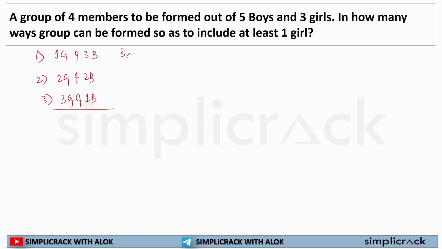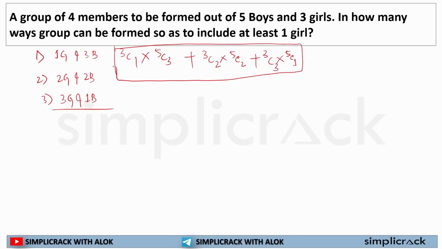So I can write: out of 3 girls I have to select 1, out of 5 boys I have to select 3 for the first scenario, plus for the second scenario out of 3 girls I have to select 2, out of 5 boys I have to select 2. For the third scenario, from 3 girls I select 3, and from 5 boys I select 1 in order to fulfill the conditions of this question. So this is the way through which I can create a group of 4 members in which at least one girl is present.